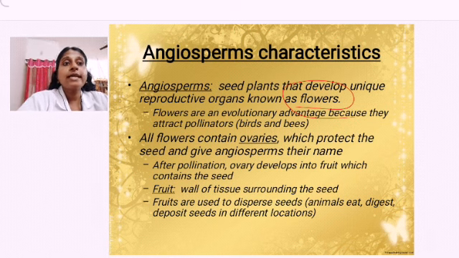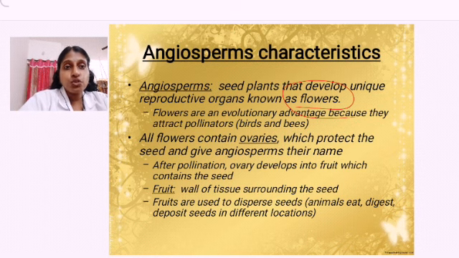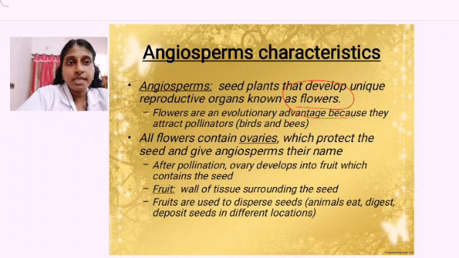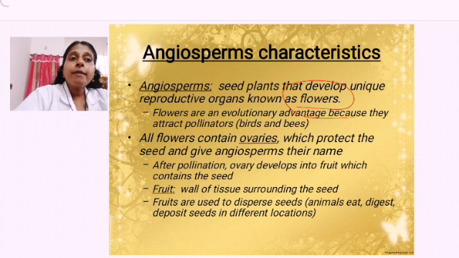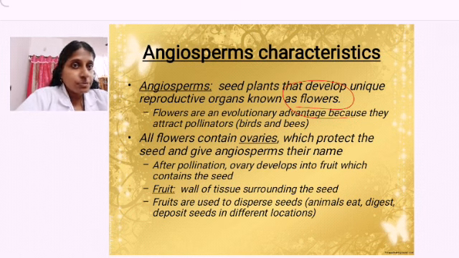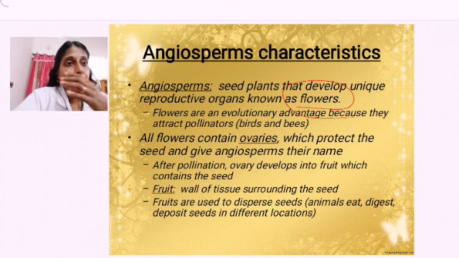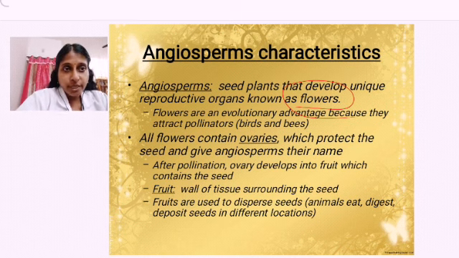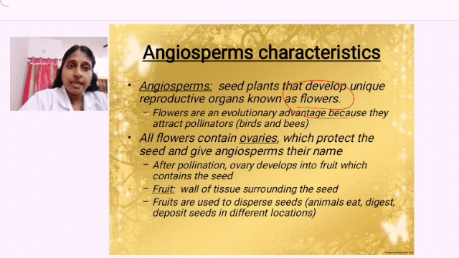So that is the characteristic of angiosperms: they are good pollinators, they attract insects, birds and bees towards themselves, thereby helping in pollination. Pollination means the meeting of the male and female parts. All these plants contain ovaries. You would have learned about the ovary. What is the ovary? When we discuss the flower, I will tell you what the ovary is, which protects the seed and gives the angiosperms their name. I told you.